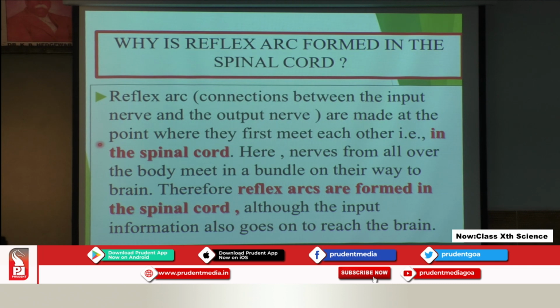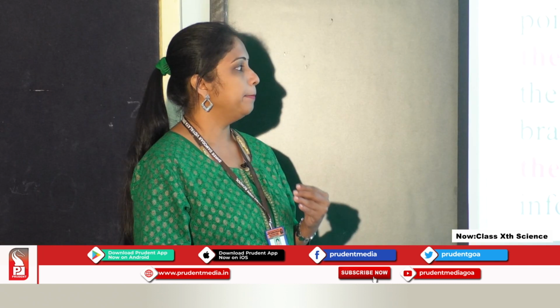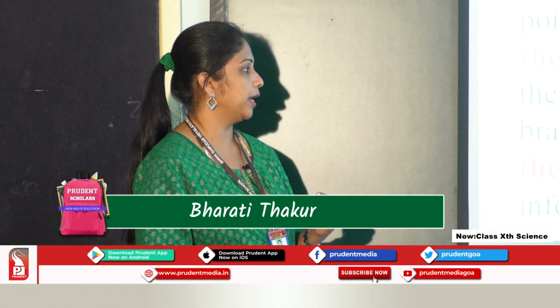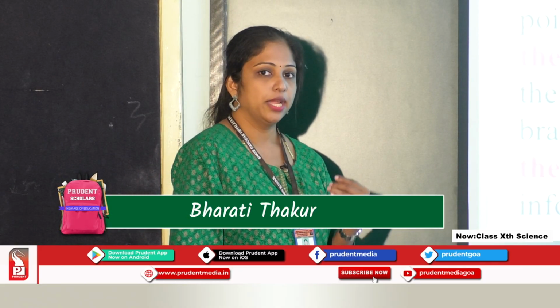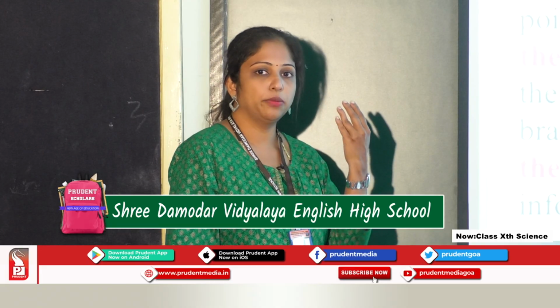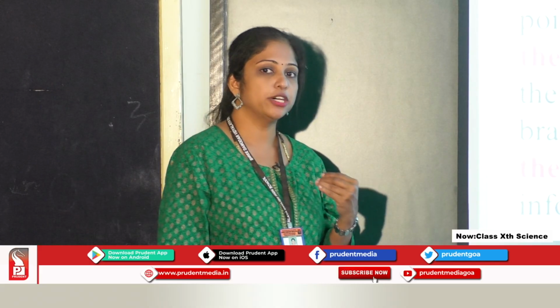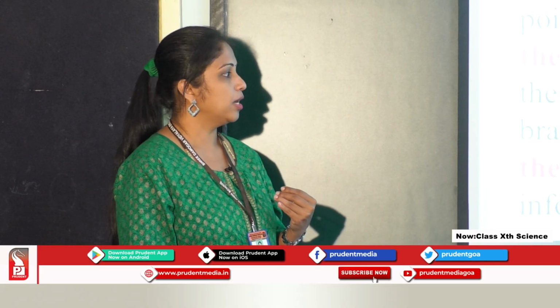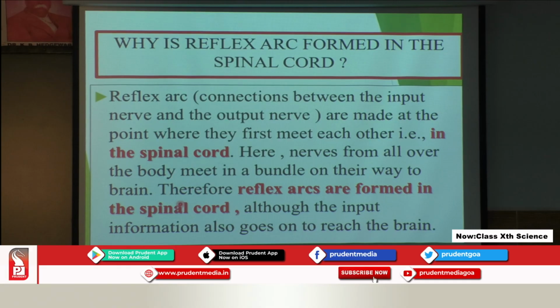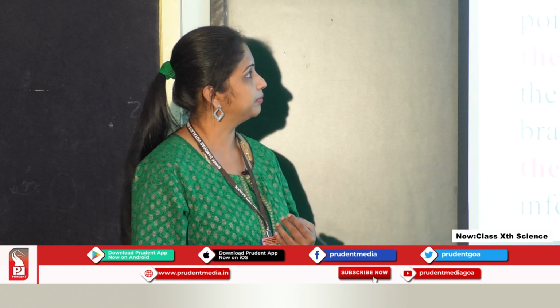Here nerves from all over the body meet in a bundle on their way to the brain. What does this mean? It means that all the nerves that are going to the brain first meet in the spinal cord. So this is the place where all the nerves are first meeting. Therefore the reflex arc is formed in the spinal cord, although the input information also goes on to reach the brain. So that is why the reflex arc is formed in the spinal cord.